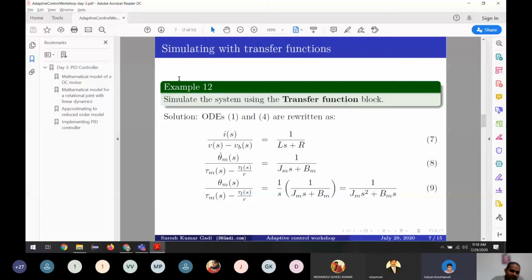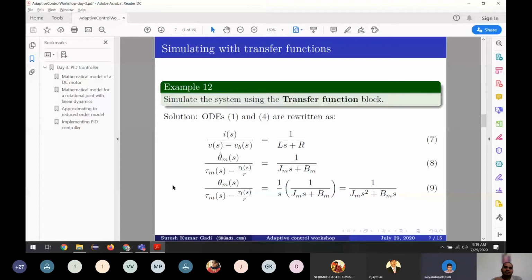Does anyone have any doubts until here? The 11 and 12 are something very direct we did. It's not anything new, which we have seen already, how to solve differential equations in yesterday's class. It's an implementation of yesterday's class. Any doubts? Okay, let's go to the next example.